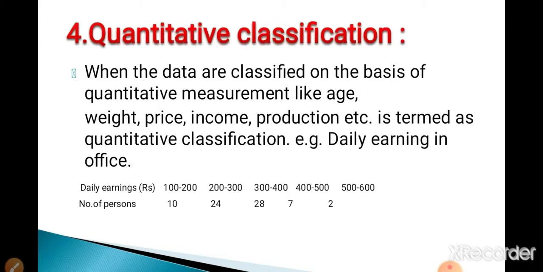Okay, now the next is quantitative classification. If the classification is done on the basis of numerical values, that means quantitative measurement like age, weight, price, income, production, it is called quantitative classification. See the example, daily earning in office. The classification is done on the basis of numerical values, daily earning with number of persons. So this is the quantitative classification. These are the 4 types of classification: geographical, chronological, qualitative and quantitative.